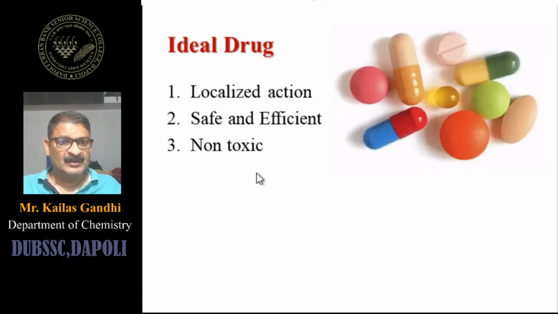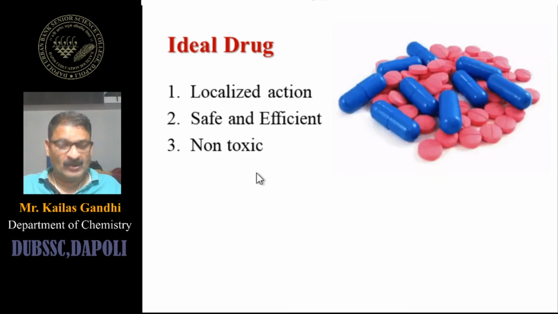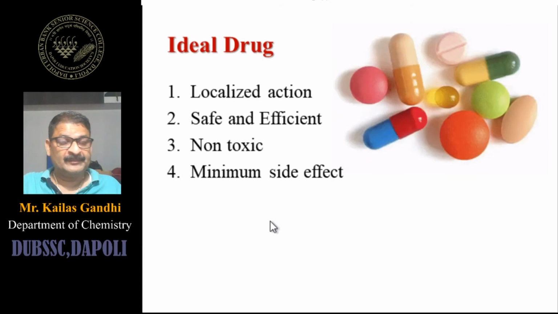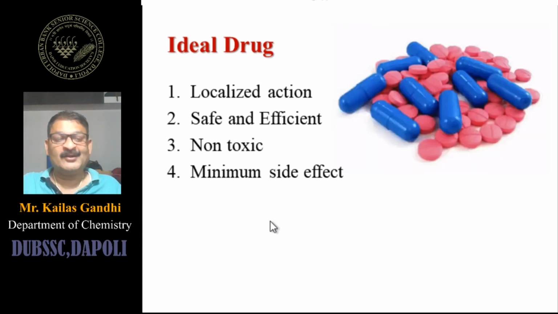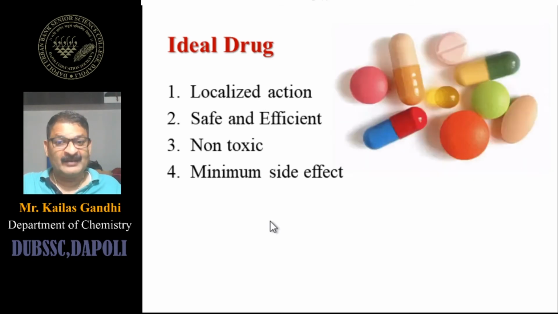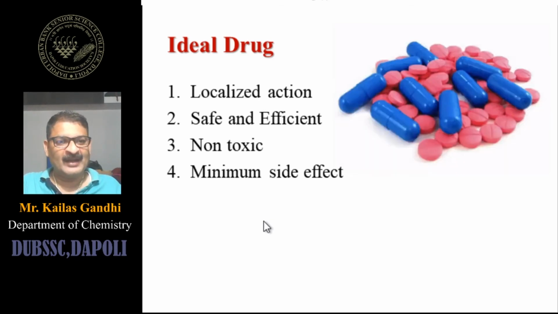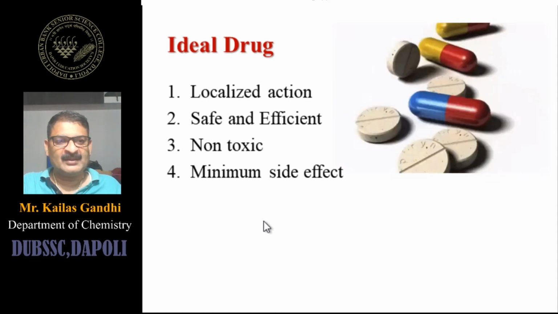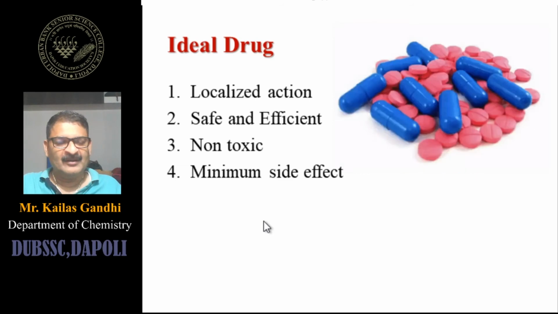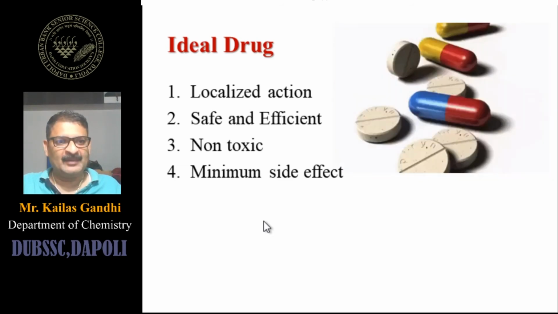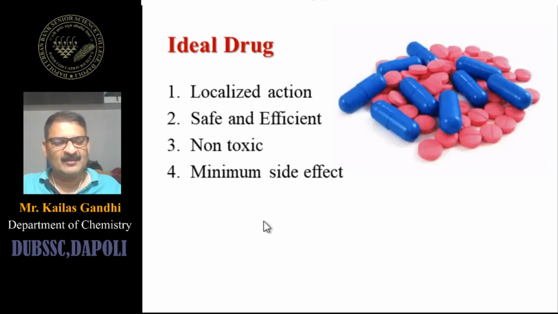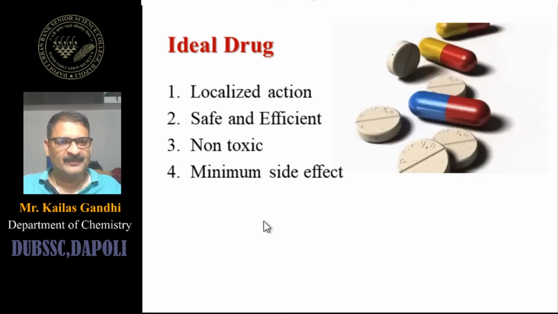So the drug should not show any type of toxic effect. Next, it should have minimum side effects. We say that a drug cannot give side effects, but this will not happen, and that's why this point is introduced here as a characteristic, because a drug that gives no side effects would be too ideal. So here we are considering minimum side effects, because a drug cannot give a single reaction; it gives multiple reactions, some favorable, some adverse.